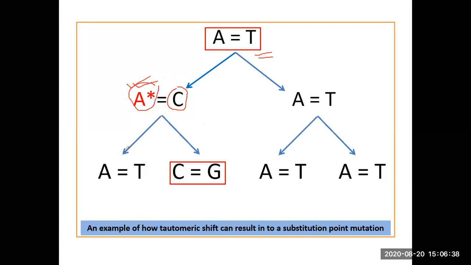Immediately they will come back to their original form. So A will come back to its original form in the next replication cycle. This is the next replication cycle, and it will pair with standard T. But what has happened during the time of replication, a C was incorporated. In the next cycle of replication, when this C is replicated, you have a CG pair. So originally in the DNA, you had an AT pair. That AT pair, in the subsequent cycles of replication, has been replaced by a CG pair. So this is what is called a substitution mutation brought about by tautomeric shift in the hydrogen atoms.